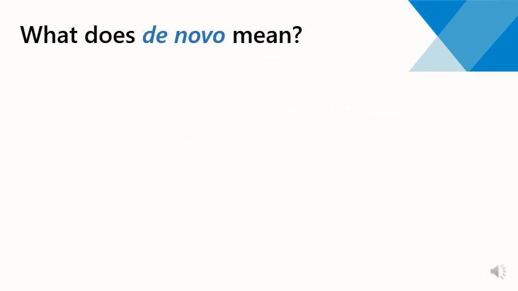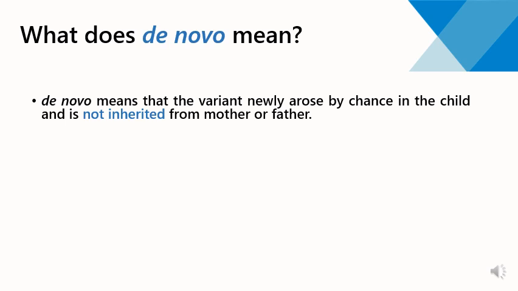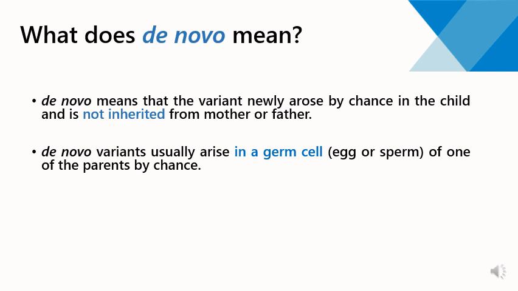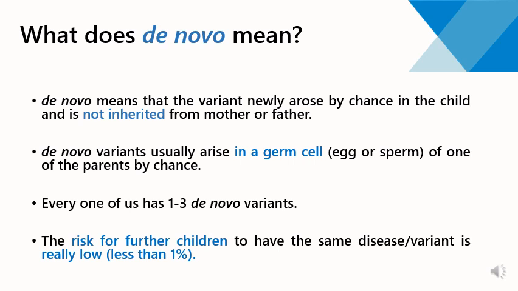What does de novo mean? De novo means that the variant newly arose by chance in the child and is not inherited from mother or father. De novo variants usually arise in a germ cell, so in an egg cell or a sperm cell, of one of the parents by chance. Every one of us has 1 to 3 de novo variants, most of which don't cause any symptoms again. However, de novo variants are a frequent cause for neurodevelopmental disorders or epilepsy in children and certain genes, such as SNAP25. The risk for further children of the same parents to have the same disease or variant is really low, so less than 1%, because the variant arose by chance.